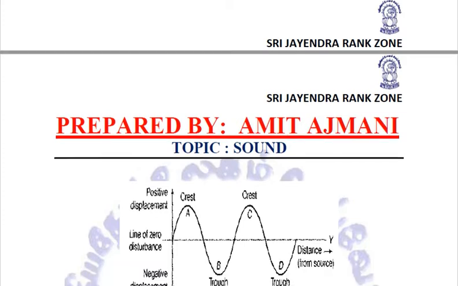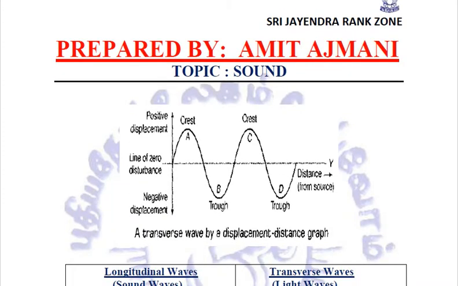Just try to relate graphically. Now, this is a graph in which we have taken x and y to be the line of zero disturbance, and any displacement above or below the line of zero disturbance is called crest and trough respectively.